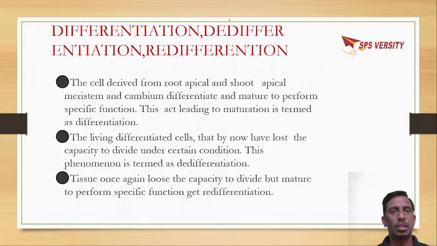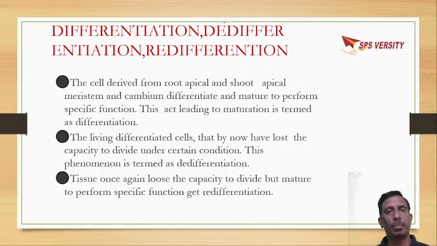In the process of growth, we discussed that there are different stages like cell division, cell elongation, cell differentiation. In differentiation, we know that they will attain a specific function, which leads to maturation.